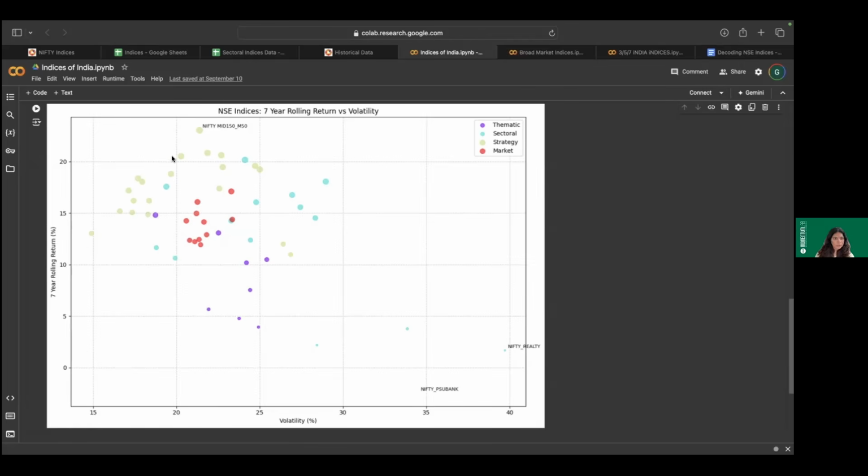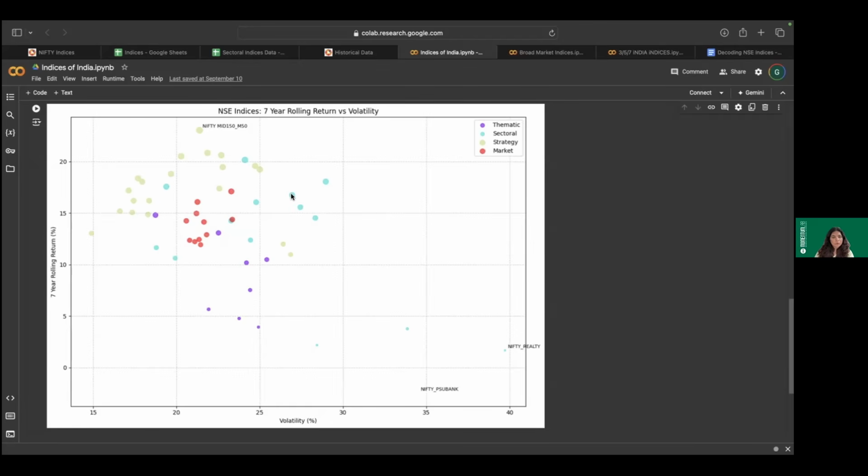Before I go in, let me tell you what the representations are. Green represents strategies. Red represents broad market indices. Purple shows us the thematics, and blue indicates the sectoral indices. Now, in this bubble chart, we can see that strategy again is falling into the second, most favorable category, where the risk is low and the returns are high. And if you look at the red, the broad market category, they're all bunched together in the middle.